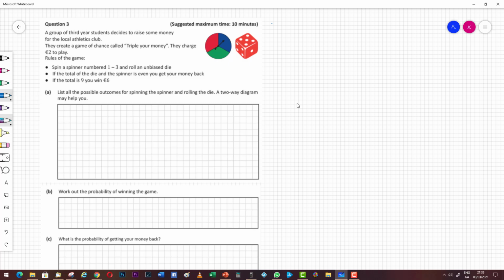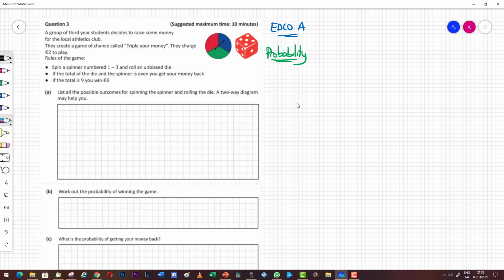Okay, so we're going to have a look at this Edco A paper, and this is question 3, and this is a question on probability. And so just a good idea to label the topic that you're doing on the question so that if you go to revise, you'll have it there.